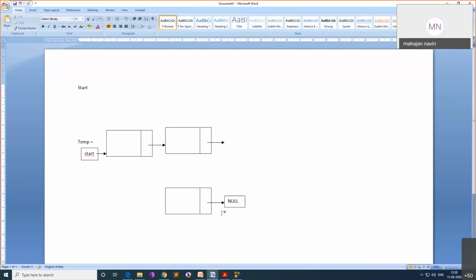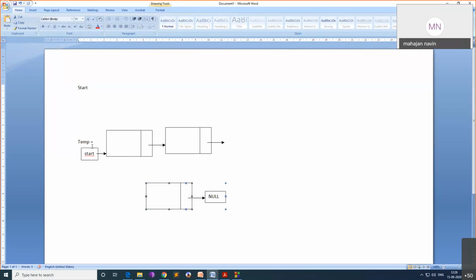So when you create a new node, a new node is created, its next equal to null, and we put some value here. Now start is pointing here, and it is not null. So I will take a temporary variable, temp equal to start.